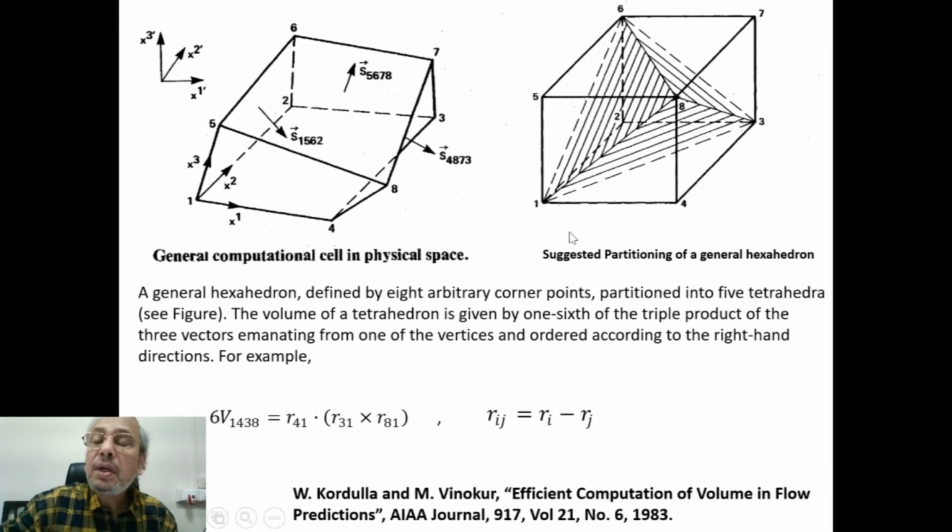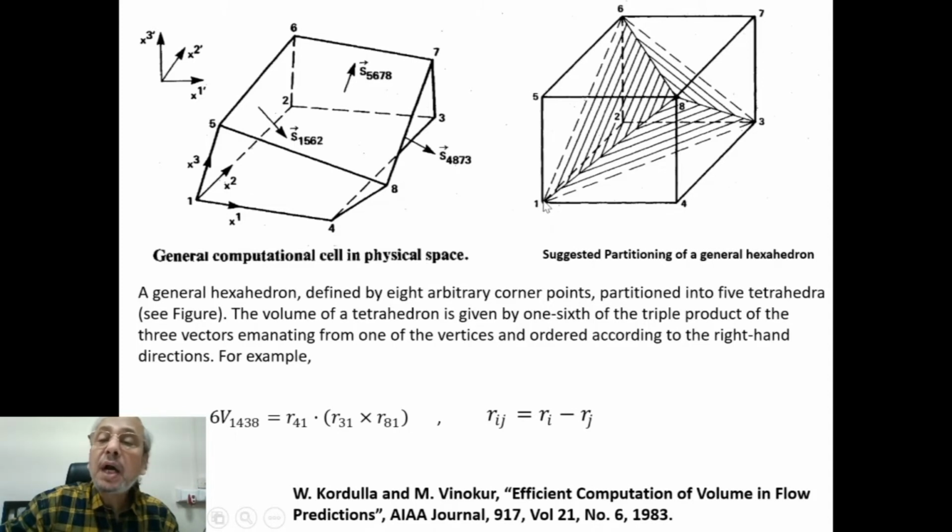For example, how to calculate the volume of the tetrahedron given by 1, 4, 3, 8. According to what we have written, it is the triple product of the vectors emanating from one of the vertices.